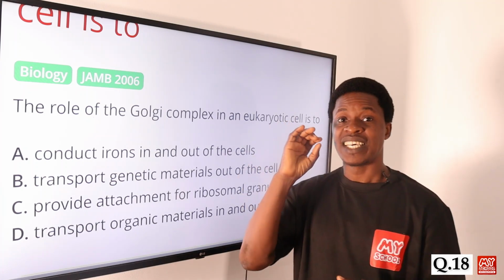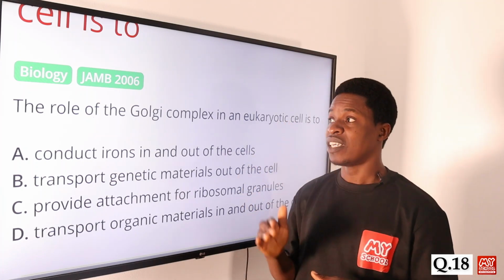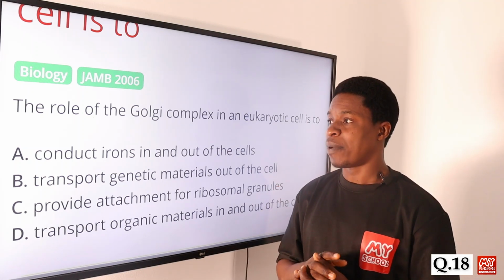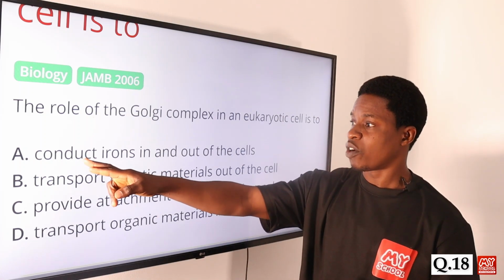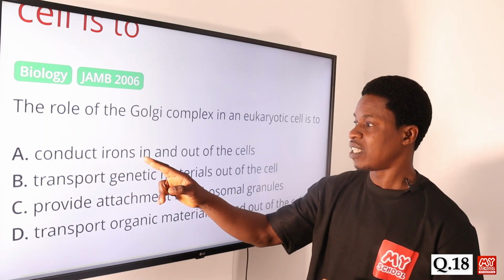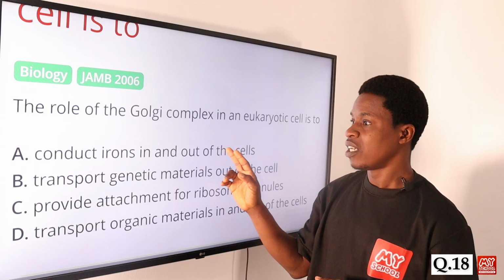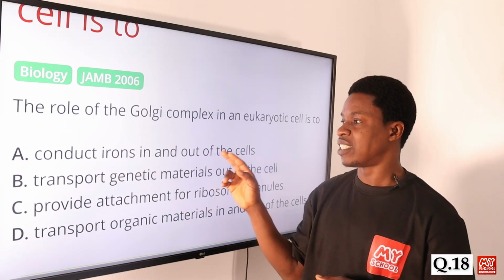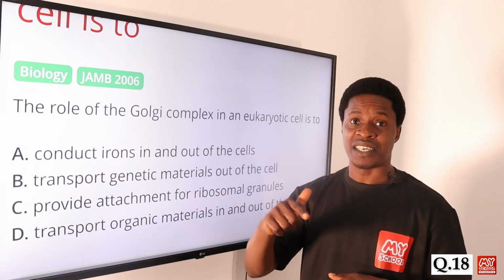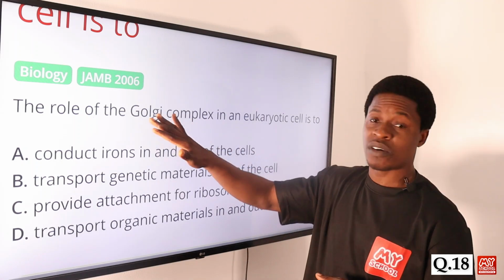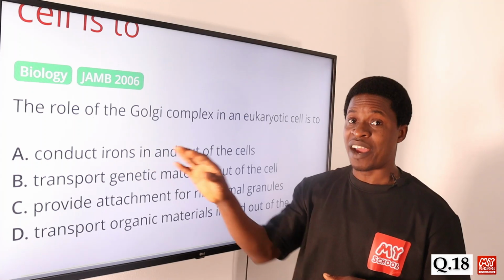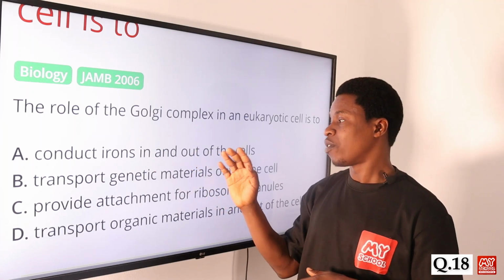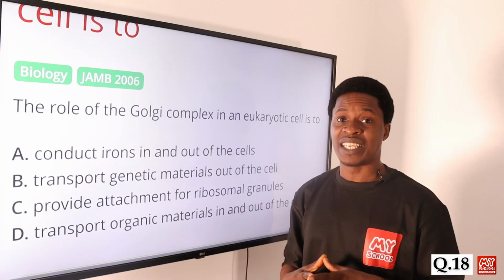So what they possess is the prokaryotic cell. Now, what is the role of the Golgi apparatus? One of the functions of that is, option A, conduct ions in and out of the cells. Conducting ions is the function of the ion channels, not the Golgi complex. The Golgi complex is not going to conduct the ions in and out of the cells. It is the ion channels that do that.